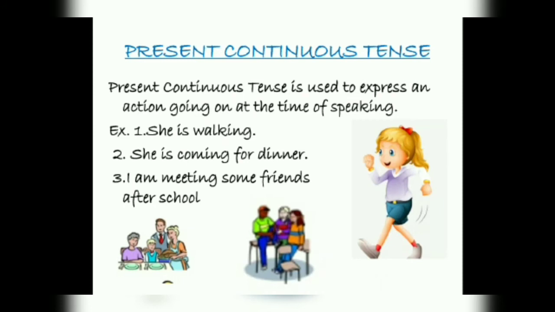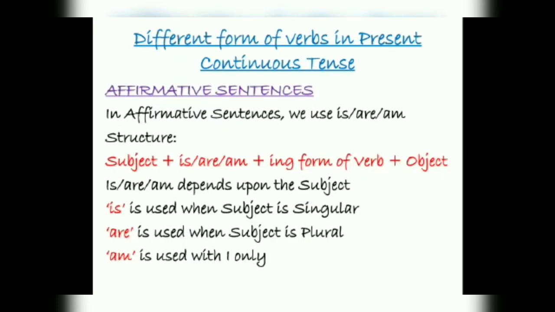Yani just now, which action is going on? What am I doing just now? I am teaching you. So this is my present continuous tense. Clear? The action which is going on just now. She is walking. What is she doing just now? She is walking. She is coming for dinner. I am meeting some friends after school. Clear? So what is common in these three sentences? ing form. Walking, coming, meeting.